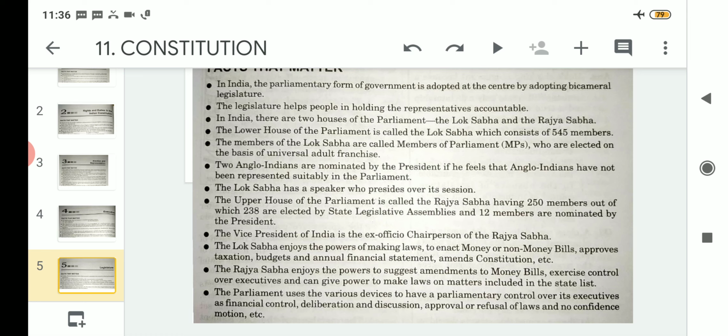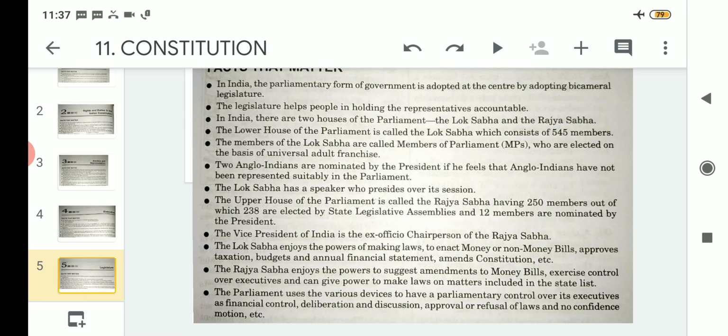Now moving on to the next point, the parliament uses various devices to have parliamentary control over its executives, such as financial control, deliberation and discussion, approval or refusal of laws, and no confidence motion, etc. Now after discussing the powers that the Lok Sabha and Rajya Sabha enjoy, the third point is that the parliament also uses various devices to have parliamentary control over its executive. So if executives are to be controlled, these executives are controlled actually by the various devices of the parliament.